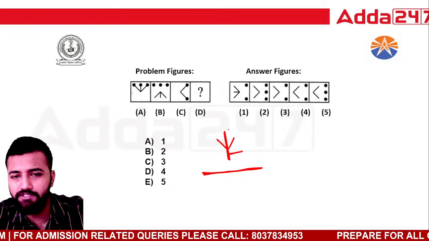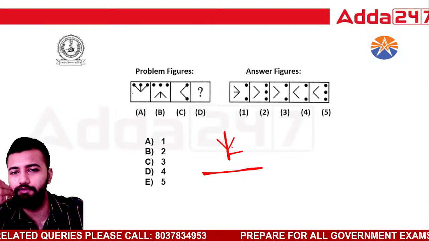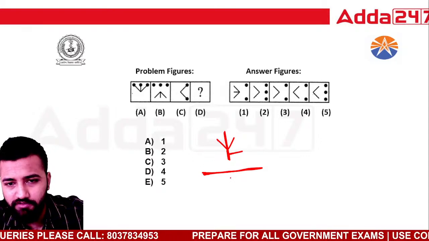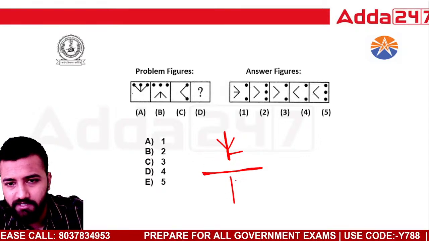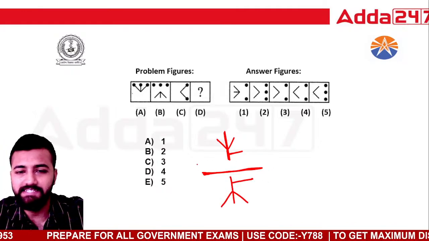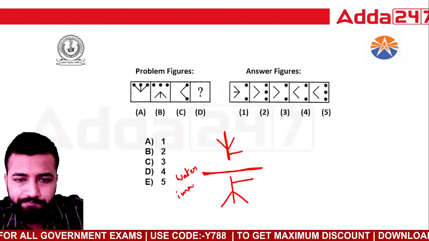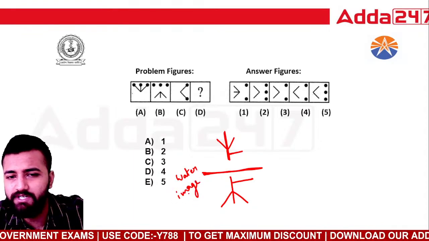It's like you're standing here and the reflection on the water will be the opposite of you, right? Inverted. So this will look like this. ये line ऐसे आएगा, ये line ऐसे जाएगा, ये line ऐसे, and this line will look like this, right? This is water image, okay?